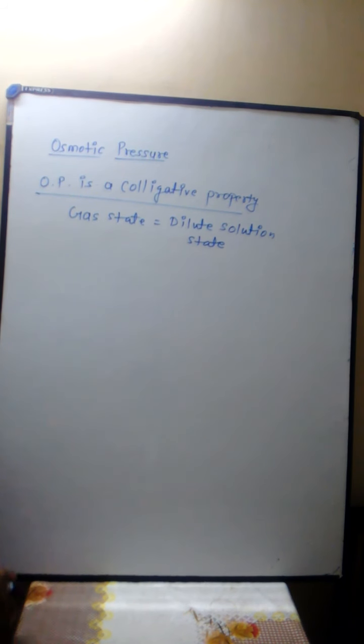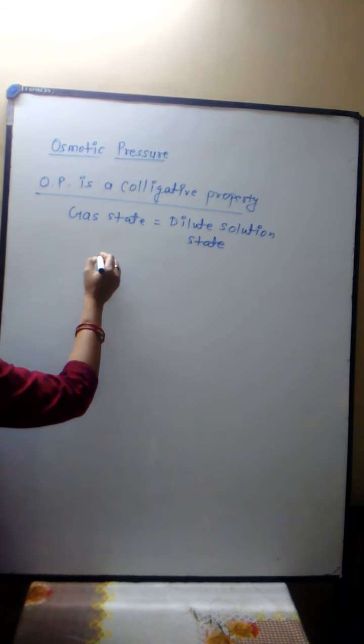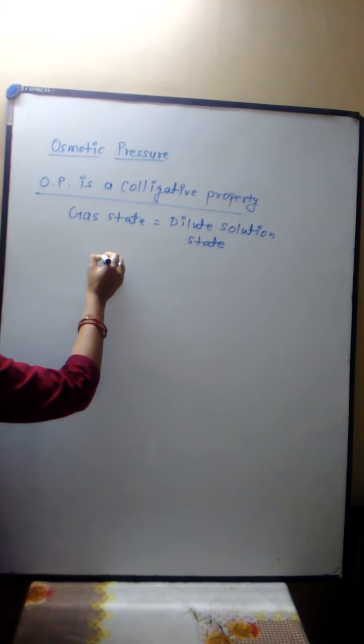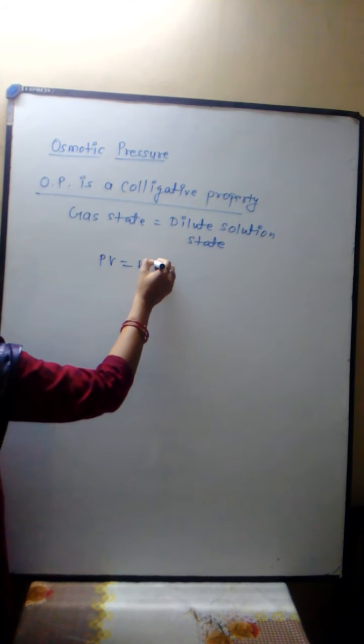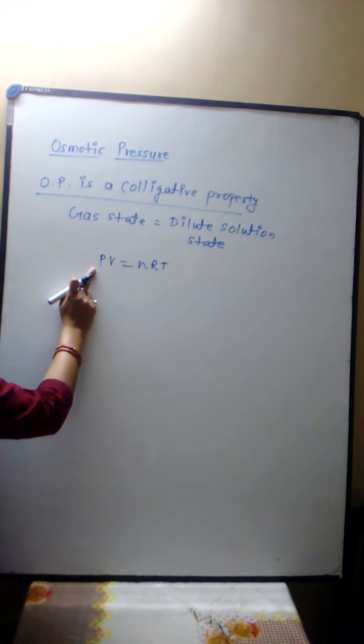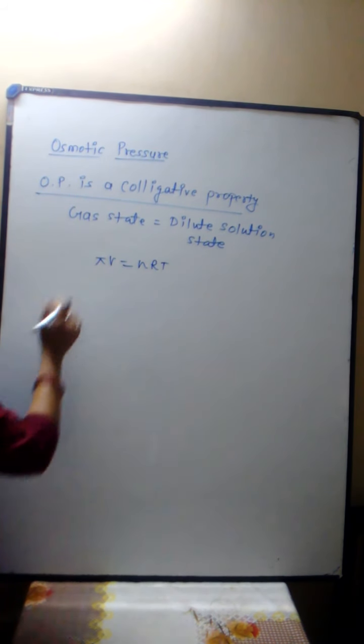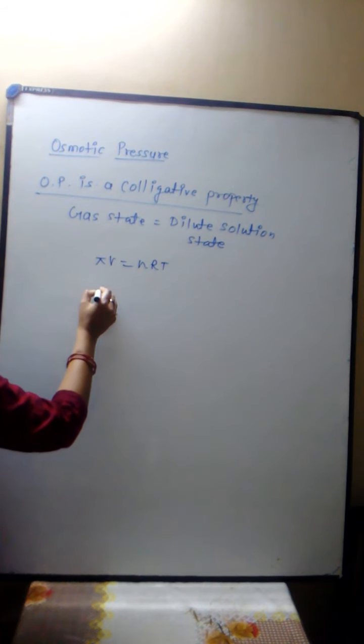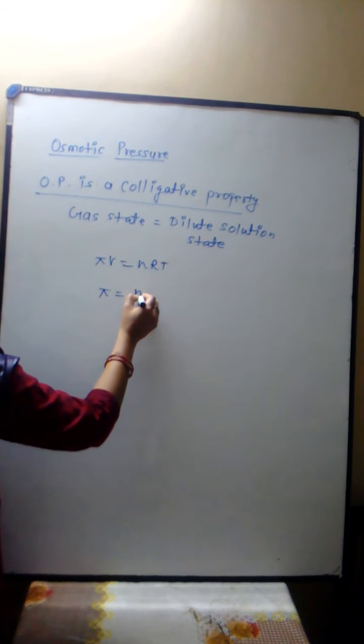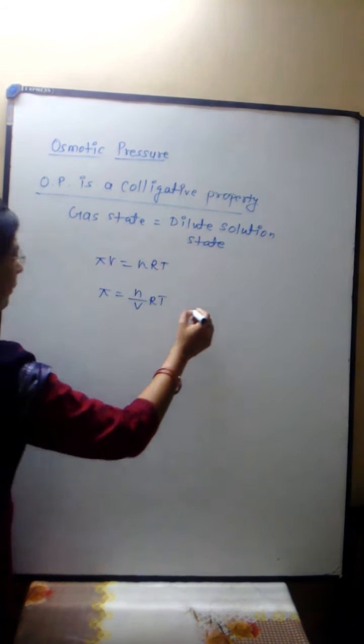That's why all the gas laws are summarized in the ideal gas equation PV equals nRT. So all the gas laws also apply to the osmotic pressure of dilute solutions. For osmotic pressure, in place of the pressure of the gas, the pressure of the solution is replaced by pi. So pi V equals nRT, or pi equals n upon V times RT.